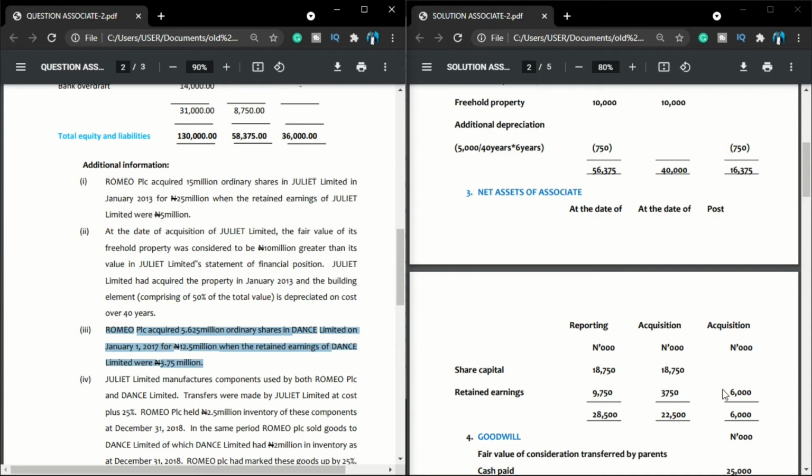Now, since we've understood that, let us take a step forward. I come back to additional information 2. It says, at the date of acquisition of Juliet Limited, the fair value of its freehold property was considered to be 10 million greater than the value in Juliet Limited's books.